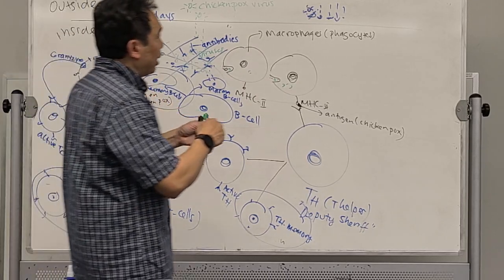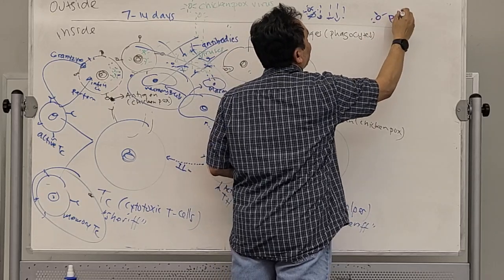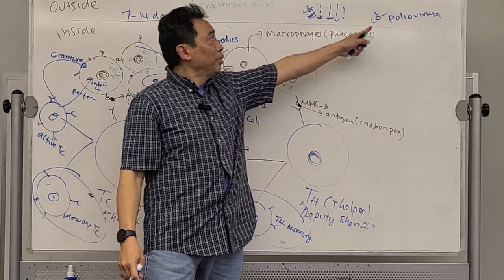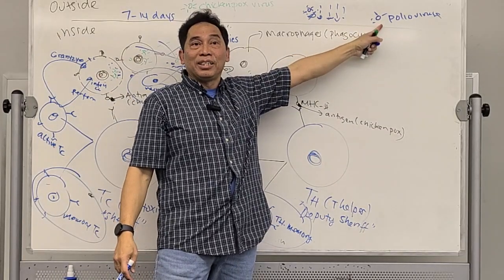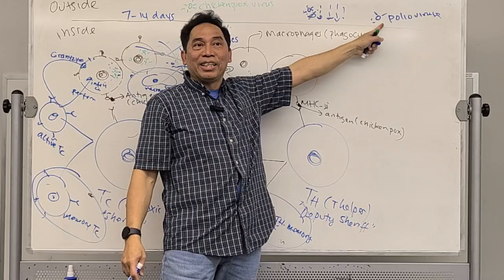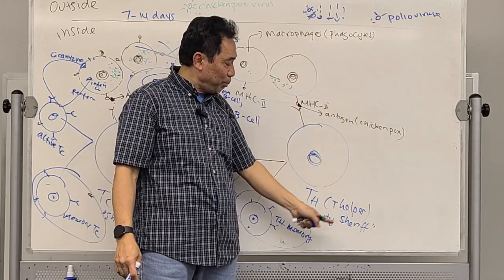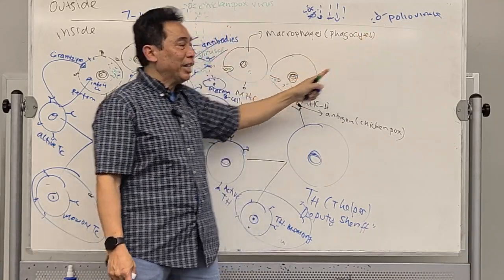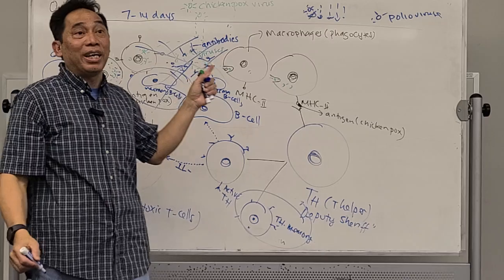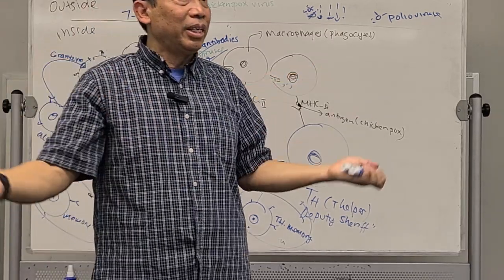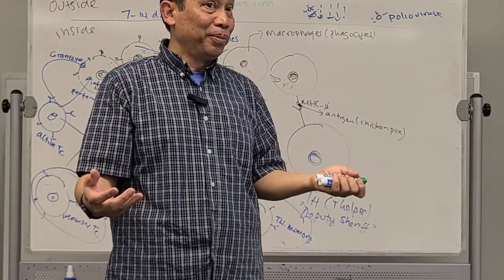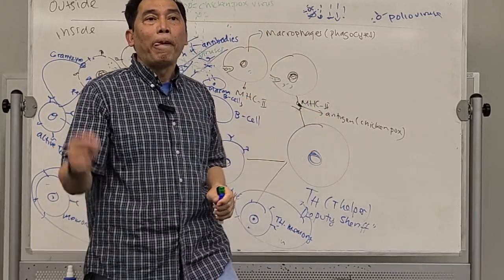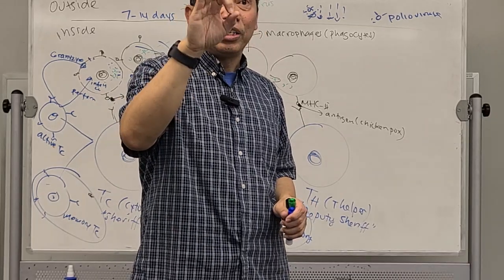If the one coming in is like polio, for example, polio viruses, will you be able to use this memory cell to fight these polio viruses? What do you think? You will not, because this memory is only for the chickenpox, not for the polio. If you get the polio, then you have symptoms again. You might get the fever, the disease, the illness for the polio. And then if you are cured, what happens? You're going to have immunity for the polio disease. Are you with me for this one?